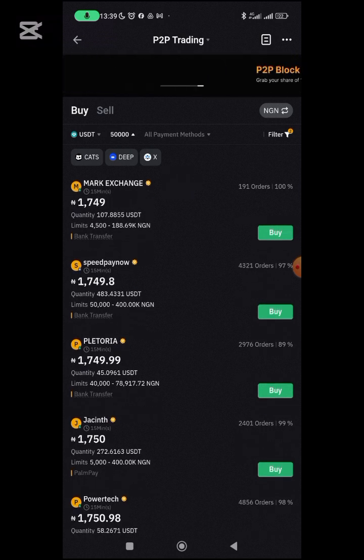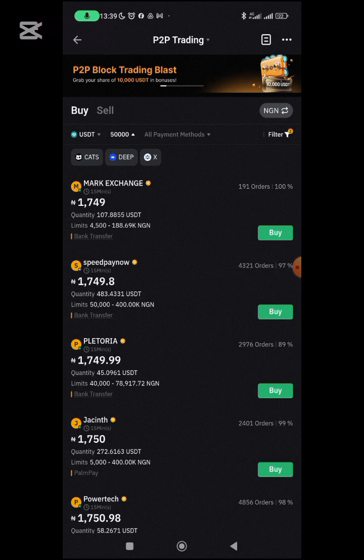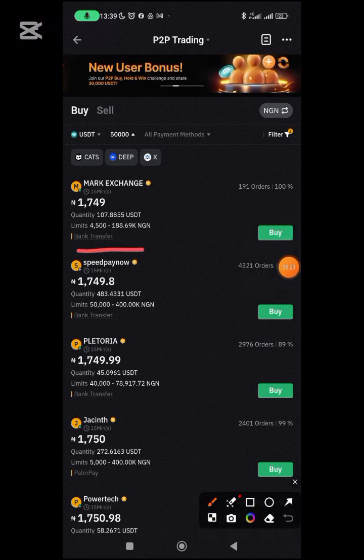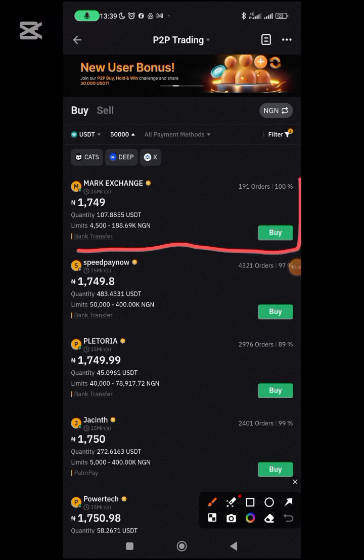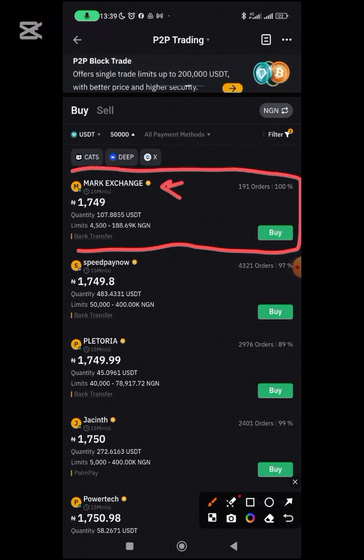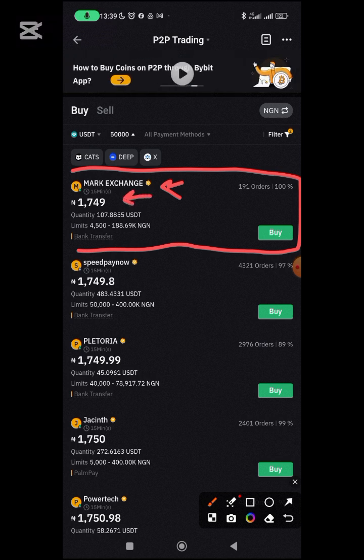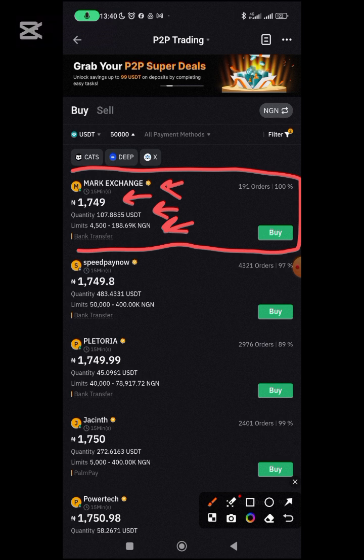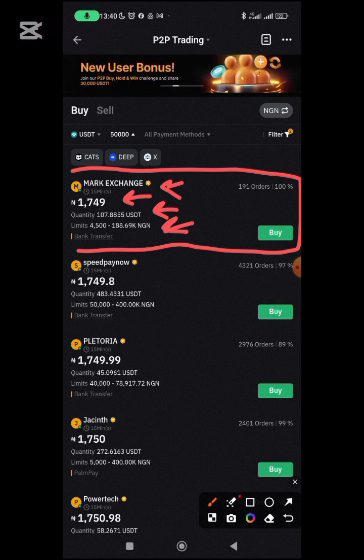Okay, so then we can see here, you can also see the number of orders that each person has. For every buyer, every vendor, you are going to see their details. This is the name. You can see that small orange mark there showing is verified. This is the amount he's selling per USDT. This is the quantity of USDT he has, 107.8855, and this is the limit. It's going to be between 4,500 to 188.69k naira worth of it.